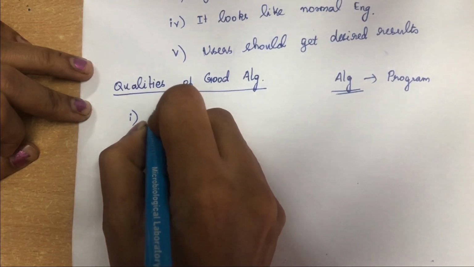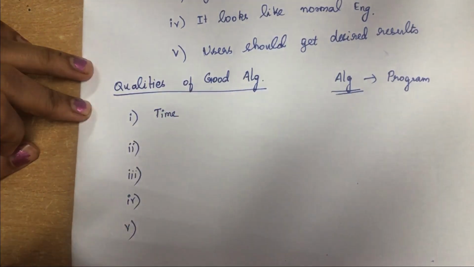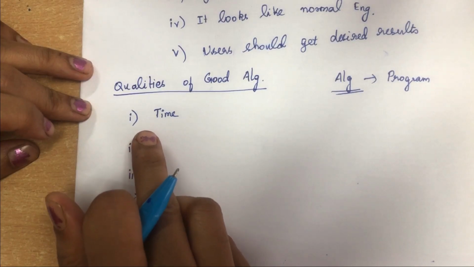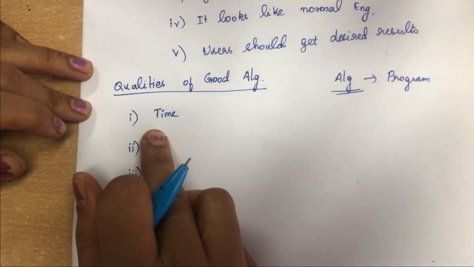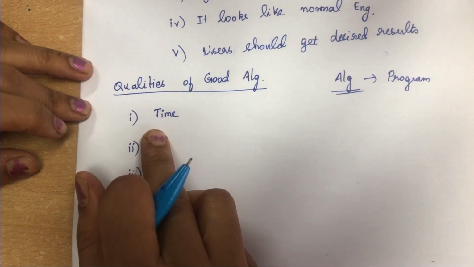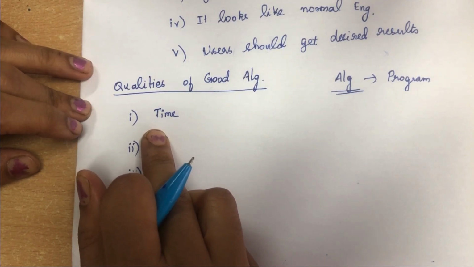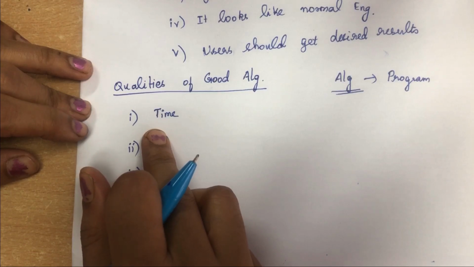The first quality is time. To execute the program, the computer system always takes some amount of time. We say that the lesser the time, the better the algorithm.